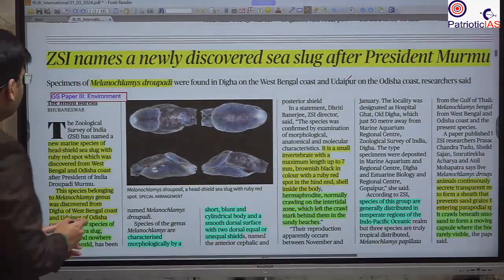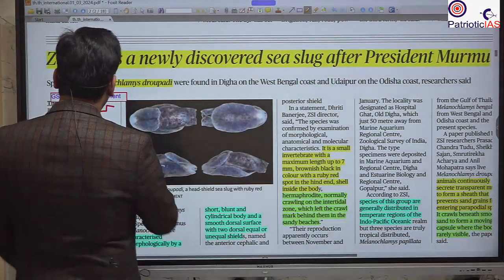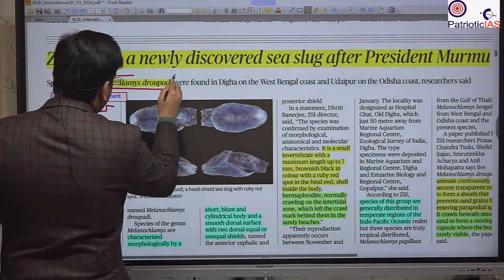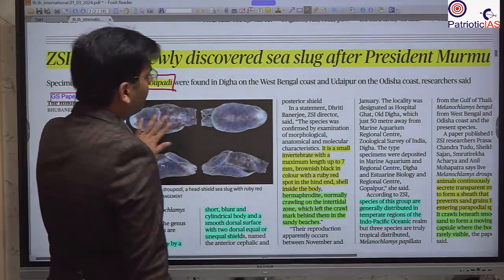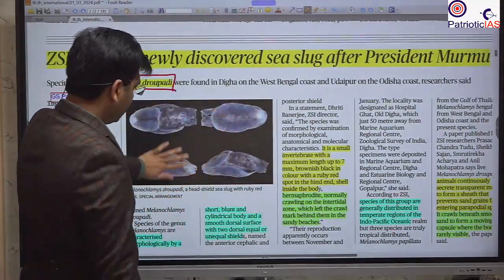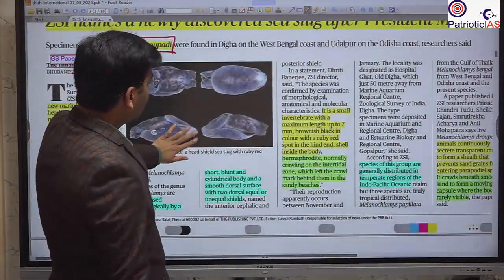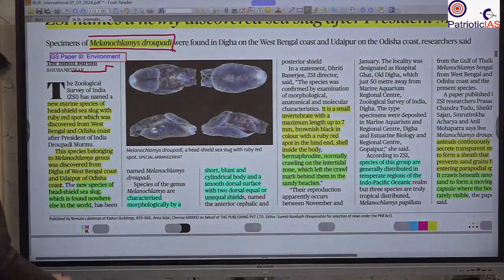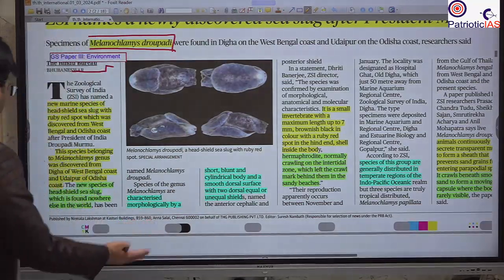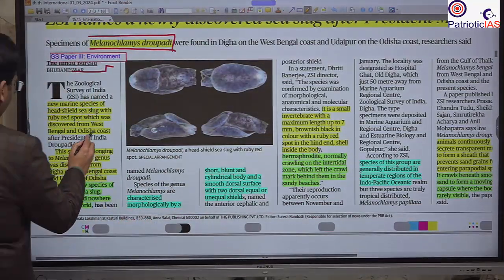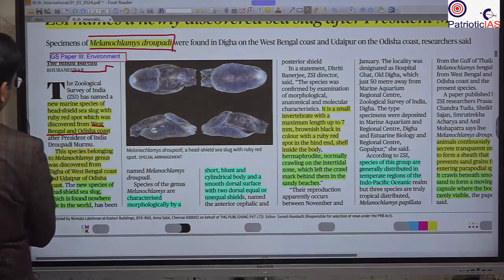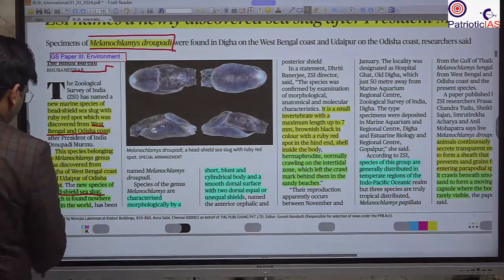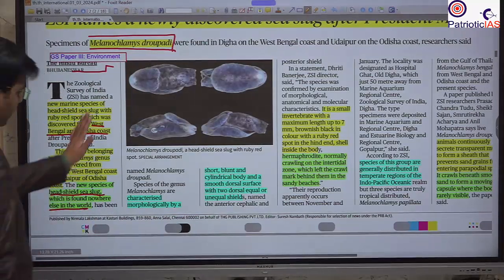Next important news is with respect to a new species. This has been named Melanoclamys Draupadi. It has been named after our President Draupadi Murmu. Normally this type of species is found in the temperate region, but a few of its family are found in the tropical region. This has been found on the West Bengal and Odisha coast, that you should remember. And this new species is a head-shield sea slug. It is not found anywhere else.